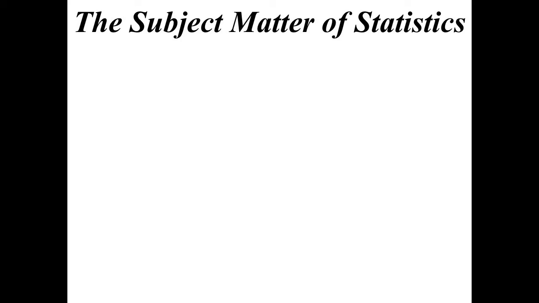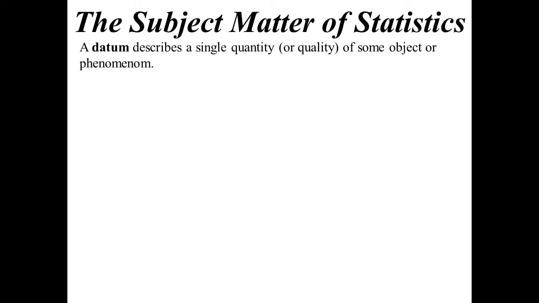All right, so statistics. What's statistics made up of? Well, it's all about a piece of data, which is called a datum. See, datum is singular, data is plural, okay? So it describes a single quantity of some phenomenon. So in statistics, data, so all the datum together, is represented by random variables.